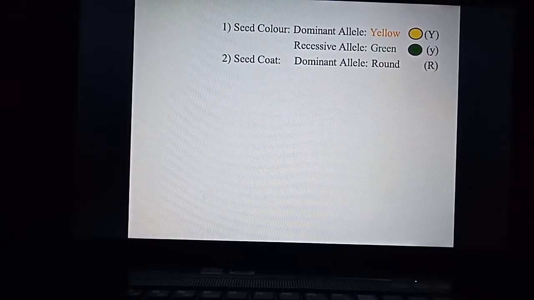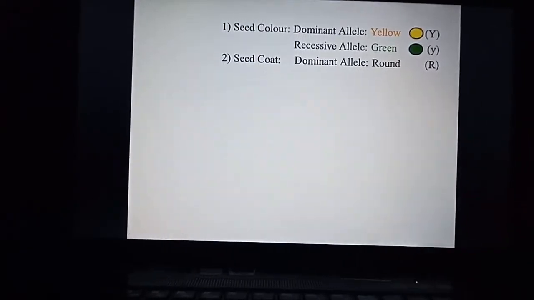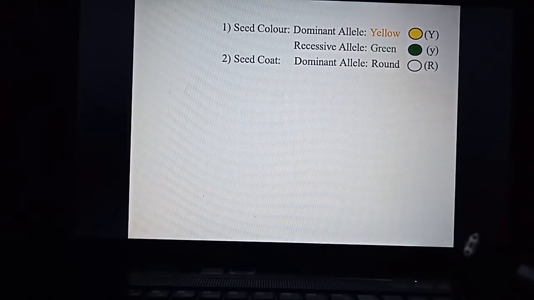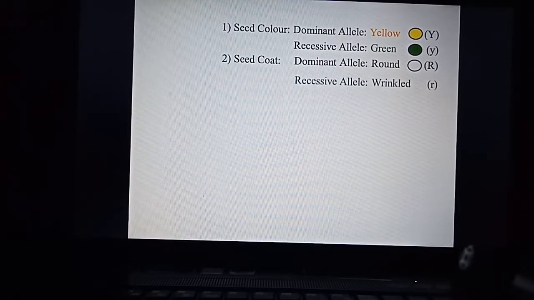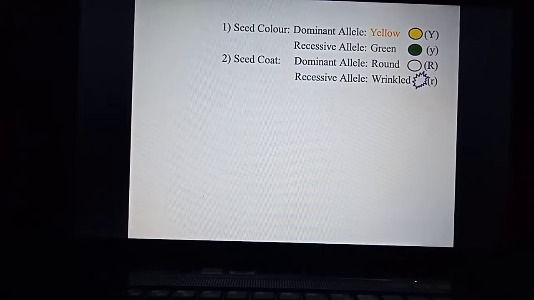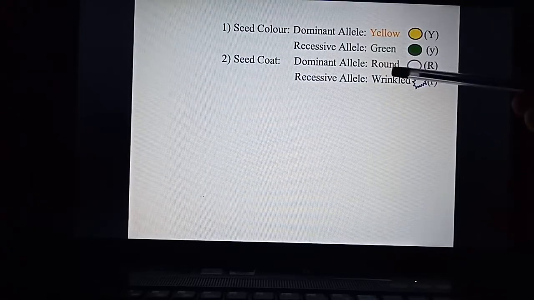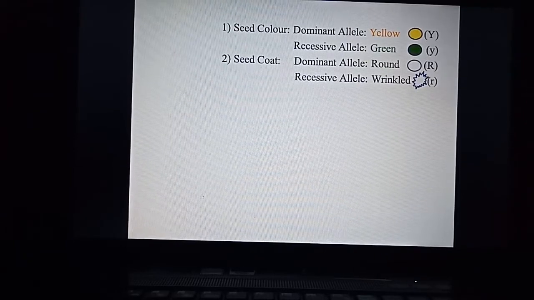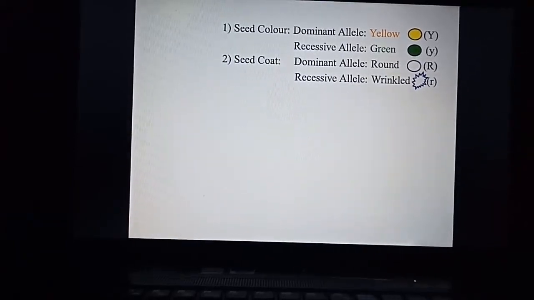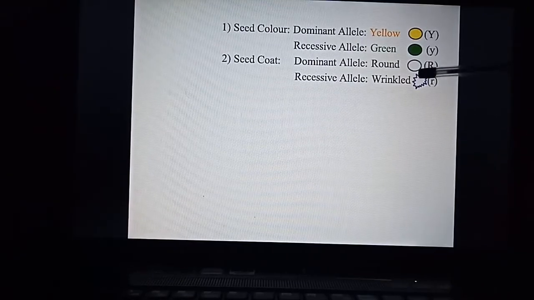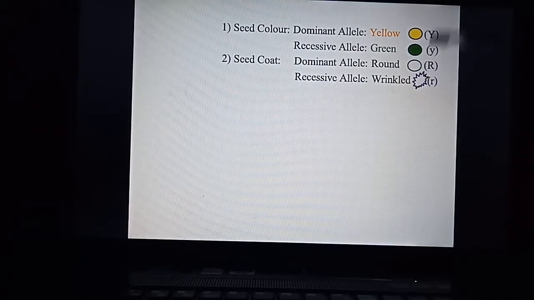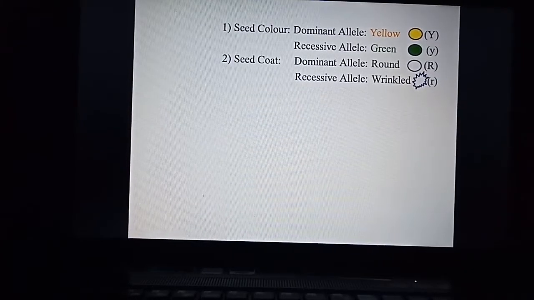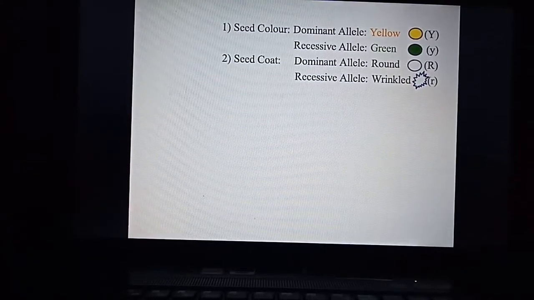Now the second character is seed coat. In the seed coat, the dominant allele is round, whose genotype is capital R, and the recessive allele is wrinkled, the genotype for which is small r. So you can see the dominant allele for round seed. Here I have made a small picture of it, and the recessive allele, the wrinkled shape, is like this. So the genotype for wrinkled shape is small r.